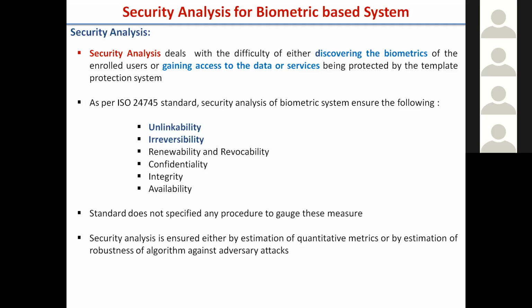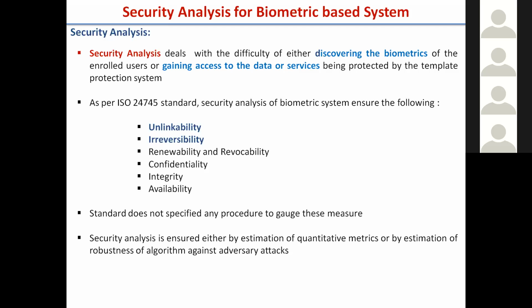Now, how do we measure this, and how do we analyze the system from this point of view? That is another research dimension. How do we measure unlinkability, how do we measure renewability, how do we use different correlation methods, and how do we build the system from the confidentiality point of view? All these are another dimension. For unlinkability, many research papers give different ways to find the unlinkability of a biometric based system. Similarly for renewability or revocability, there are many papers. This is also one direction that can be pursued as a research dimension.